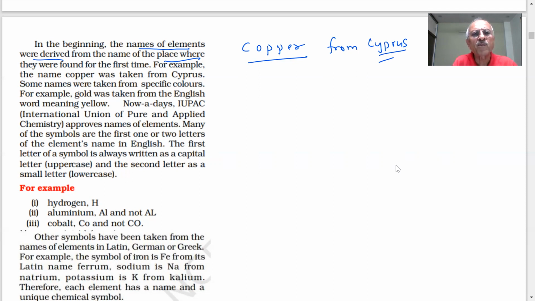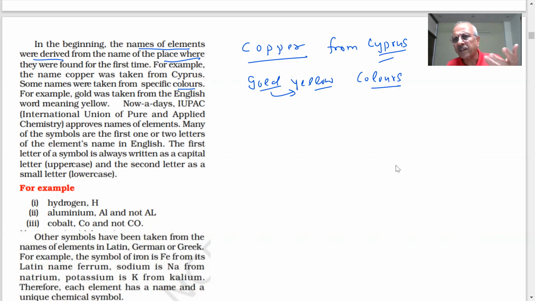Some names were given from specific colors. Sometimes, at that time, colors of the elements were used. Gold was yellow in color. So gold means yellow. What is the meaning of gold? Yellow in color. So certain colors at that time were known and they were given those names.